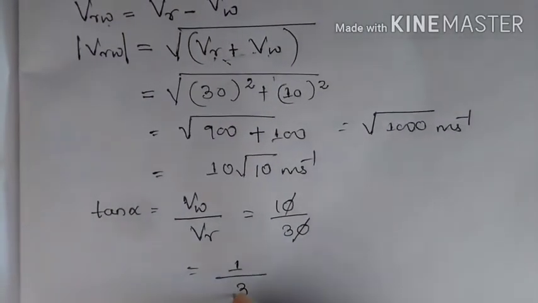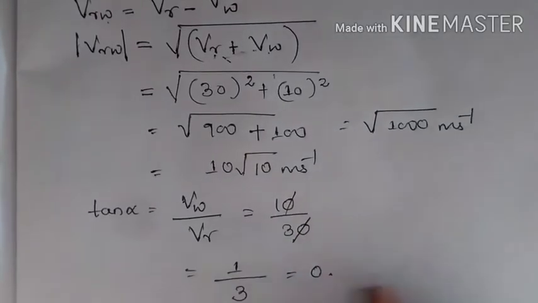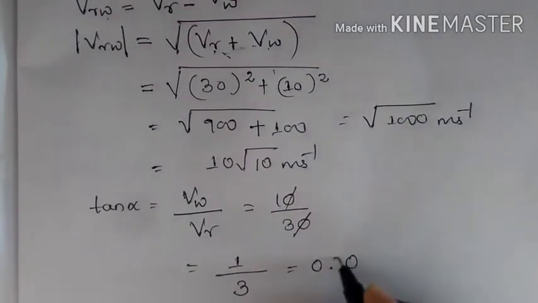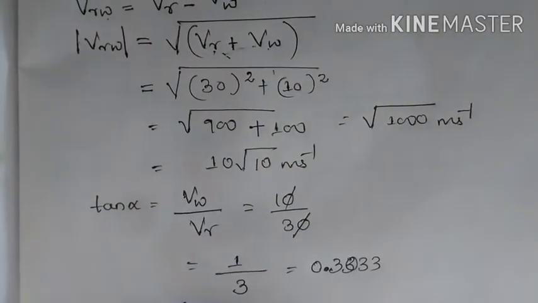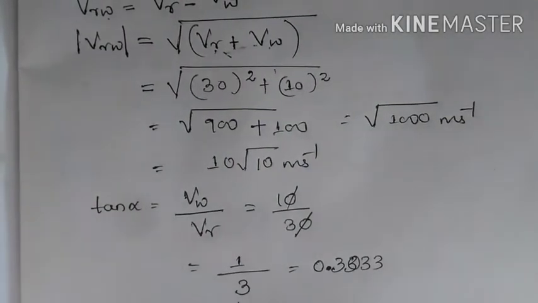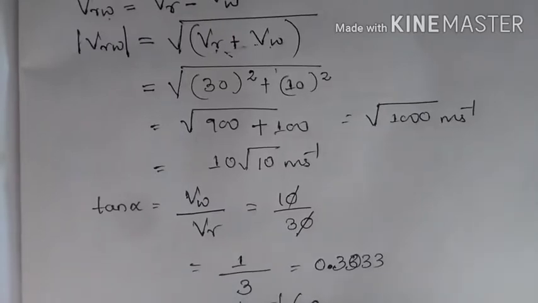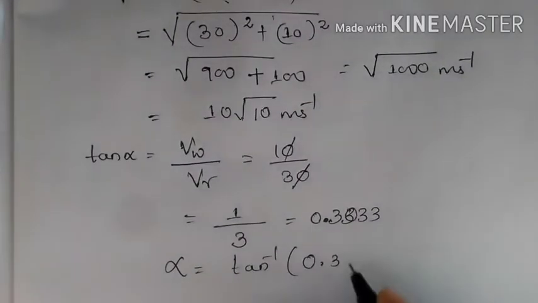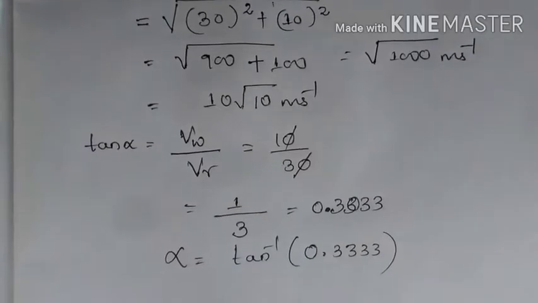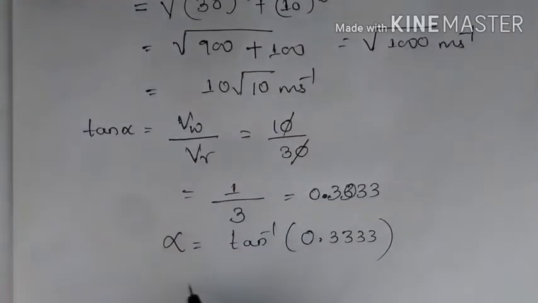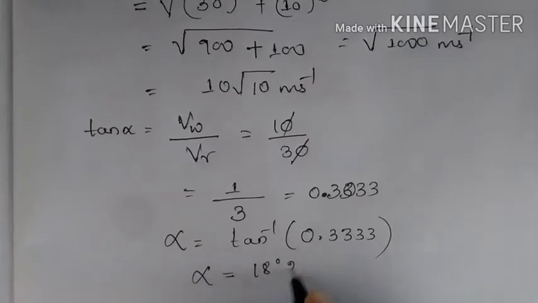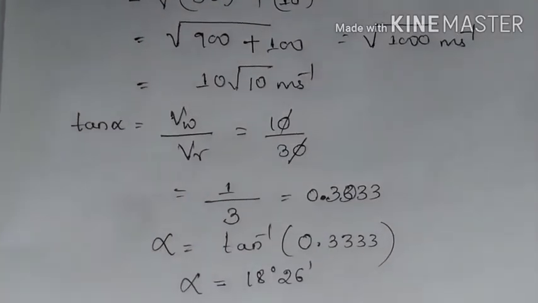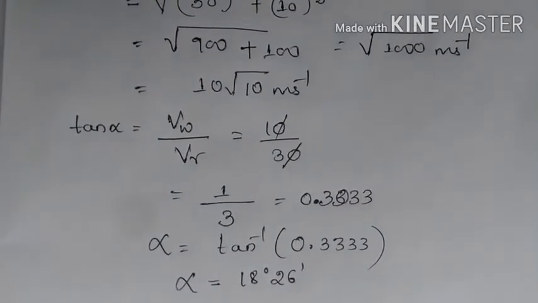What remains is 1 by 3, that is 0.333. And now alpha is tan inverse of 0.333, so alpha is 18 degrees 26 minutes. So this is the problem.